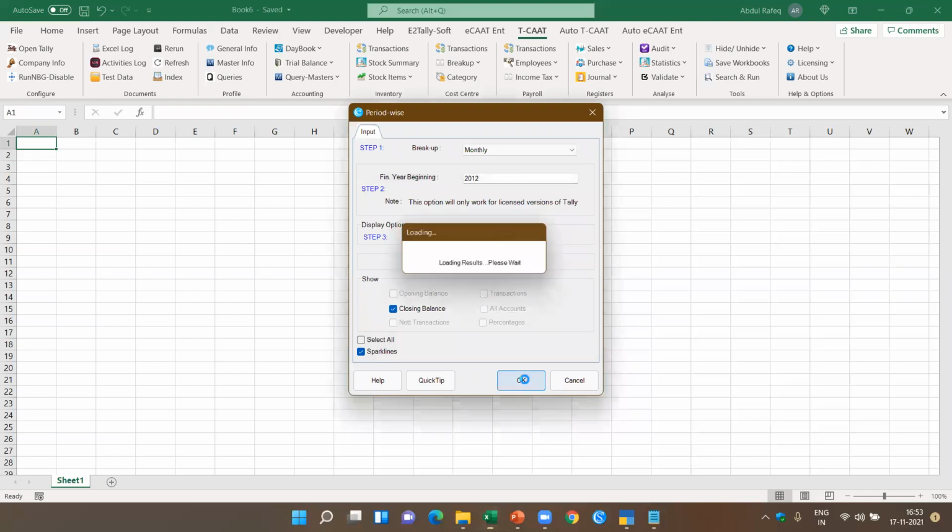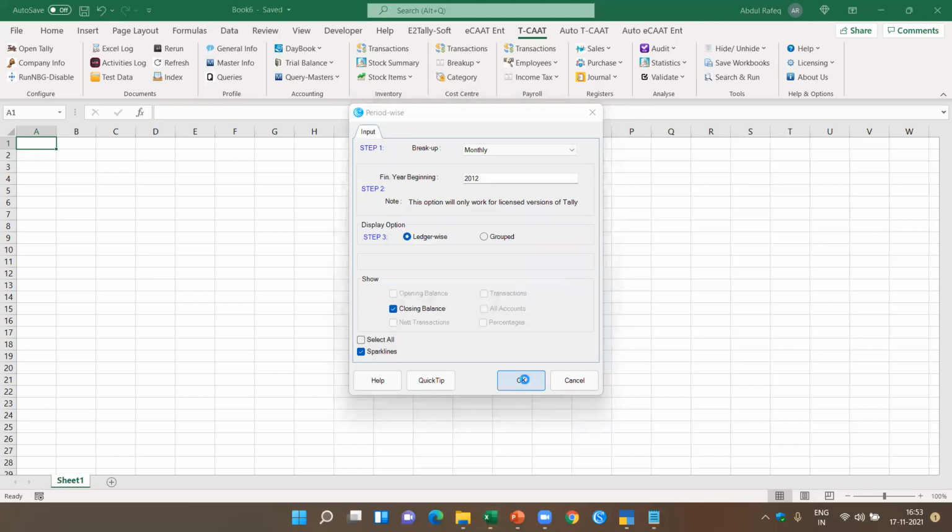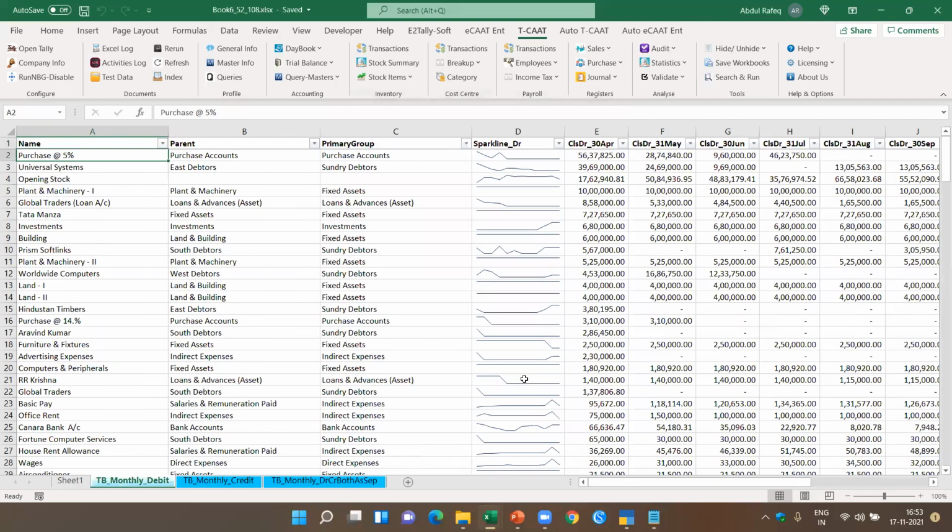So in this case, what it will do is, for the trial balance, the debit balances are extracted in a separate page and the credit balances are extracted in a separate page.